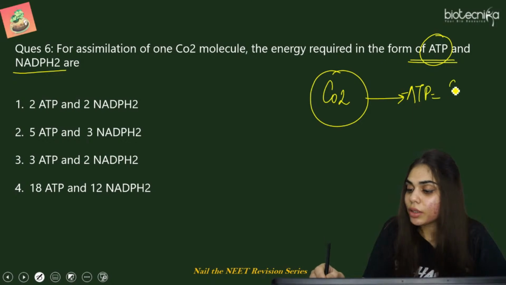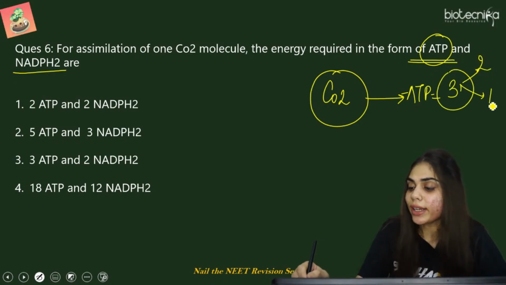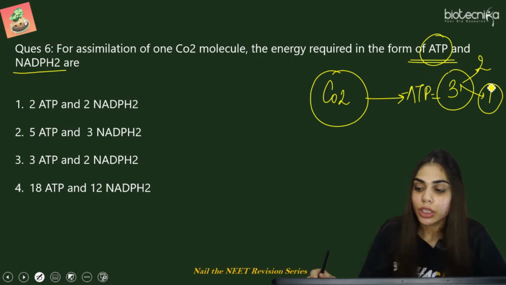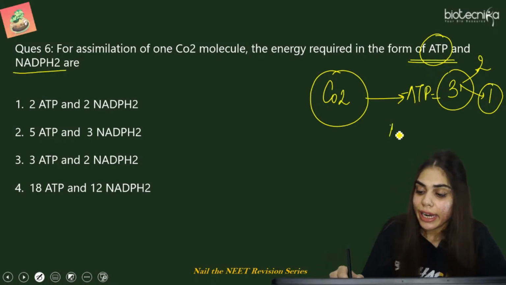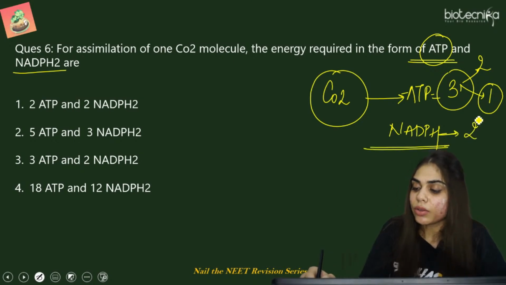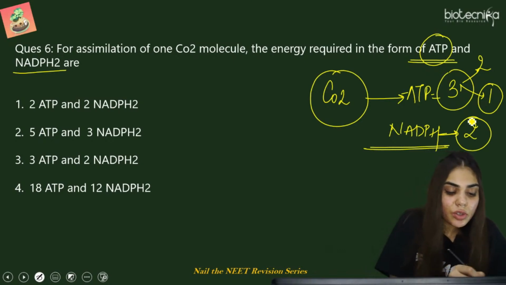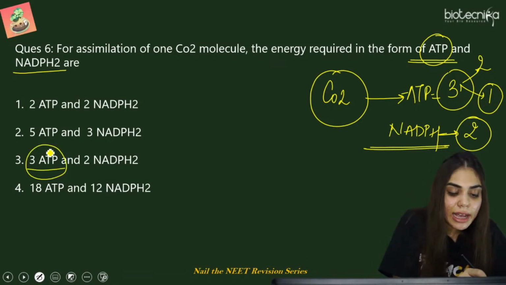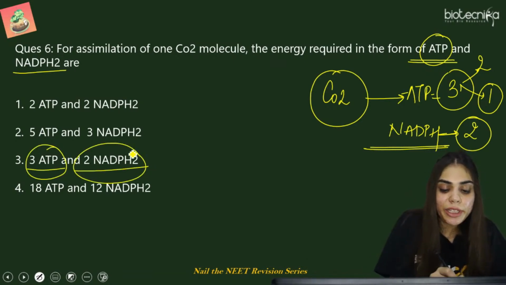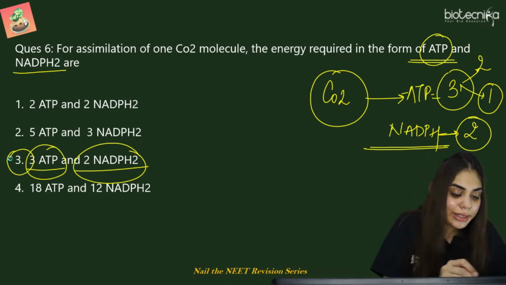It is 3 ATP. 2 in the reduction process as well as 1 in the regeneration of RUBP. Whereas NADPH is utilized only in the reduction process, where 2 molecules of NADPH are utilized. So the right answer for this question is 3 ATP as well as 2 NADPH2 molecules. So the third option is the right answer.